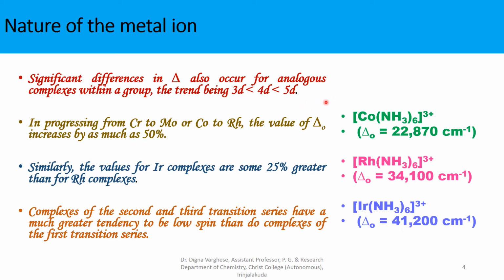So we can say that the delta value increases in the order 3D less than 4D less than 5D. In progressing from cobalt to rhodium, the delta value increases by 50%, and from rhodium to iridium, its value is about 25% greater than rhodium. Complexes of the second and third transition series have a much greater tendency to be low spin than the complexes of the first transition series. It's a high spin complex, and these two are low spin complexes.